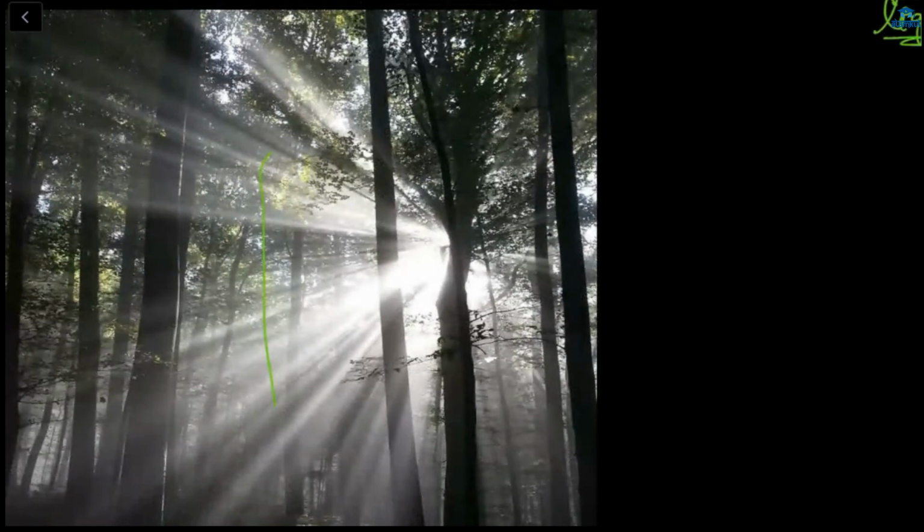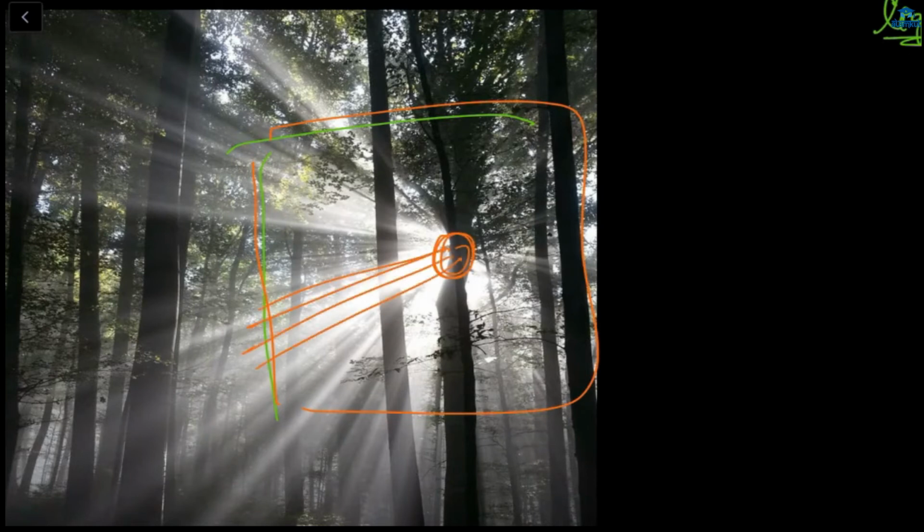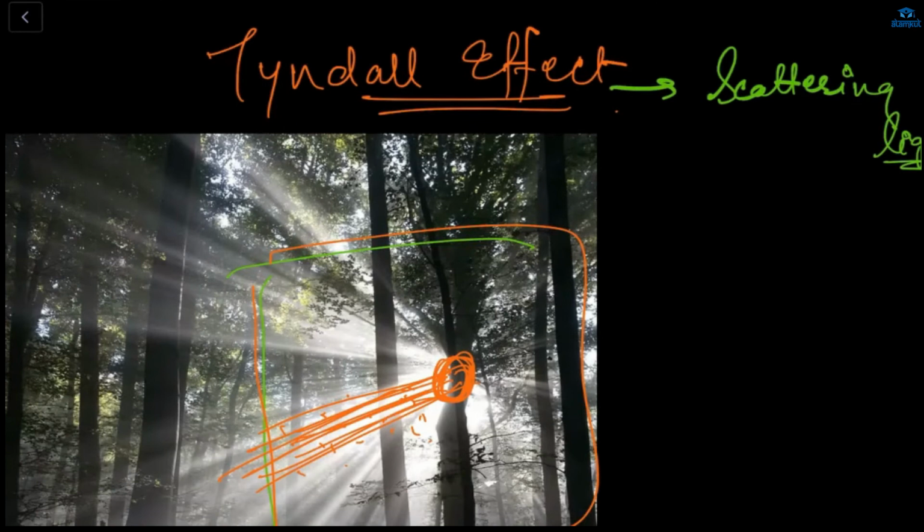For example, this is a room, and if in a room there's a small hole, a beam of light will come through, and through that beam of light we will see the dust particles. If there is a room with dust particles, and a small hole is present in the room and the beam of light is coming in, then we will see the small dust particles. That's why this effect is called the Tyndall effect.